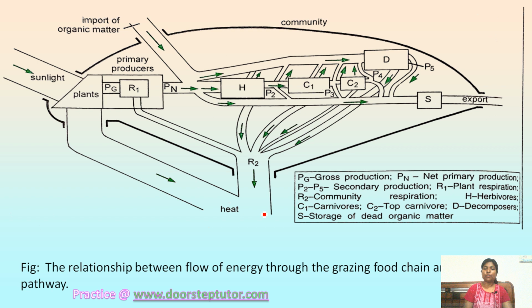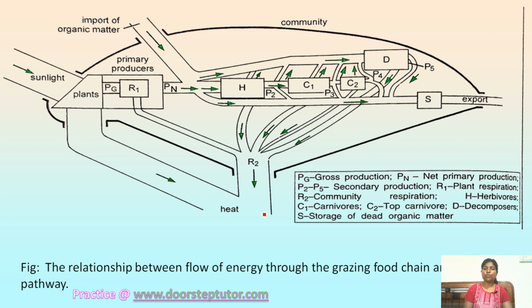So let's have a look into marine ecosystem. In marine ecosystem, you can observe that two food chains are working simultaneously. This is the first food chain, which is in the water column. So this is the grazing food chain, right? And the second one is in the sediment. So this is the detritus food chain, right? So two food chains are working simultaneously.